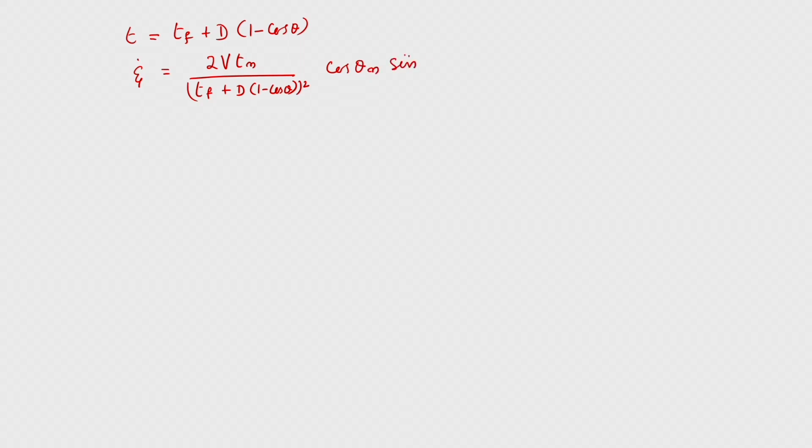And from that relationship, now if you look at it, since earlier we wrote T is equal to, with respect to your exit side, T f plus D into 1 minus cos theta. When you substitute in that value of T, this epsilon dot is equal to 2 V T n divided by T f plus D into 1 minus cos theta, the whole square, into cos theta n sin theta n. This is by considering the sliding friction.